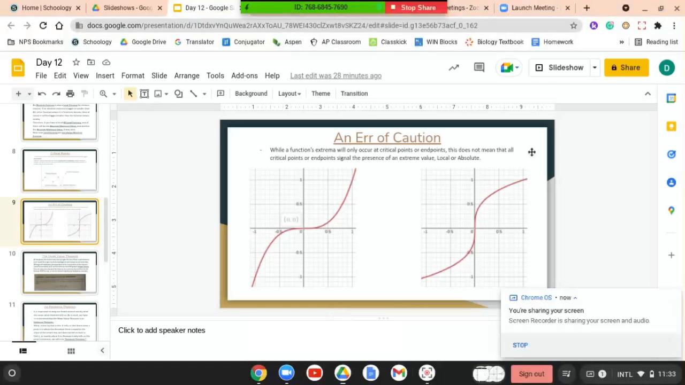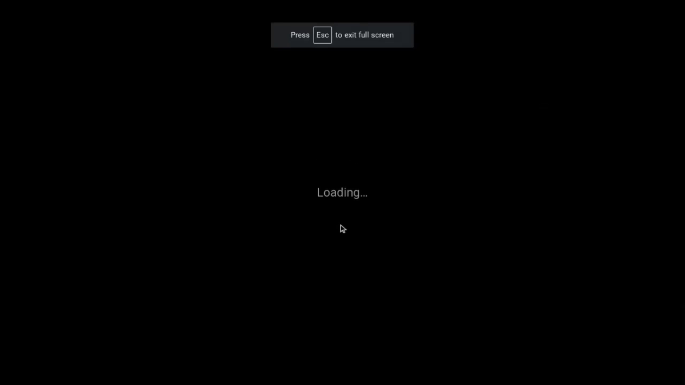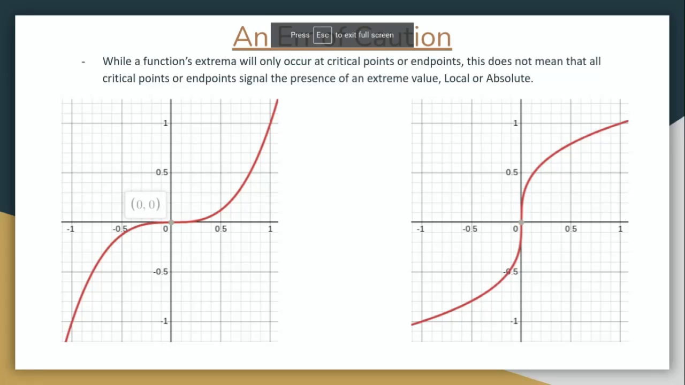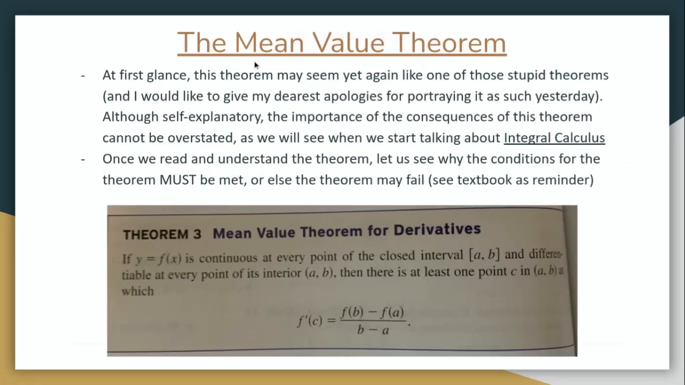All right, so next order of business is to talk about the mean value theorem. At first glance, this theorem may seem yet again like one of those stupid theorems, and I would like to give my dearest apologies for portraying it as such yesterday. Although it's self-explanatory, the importance and the consequences of this theorem cannot be overstated.